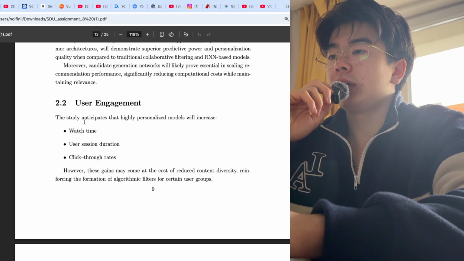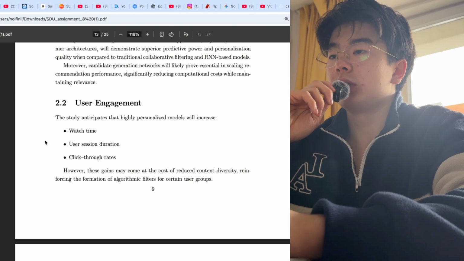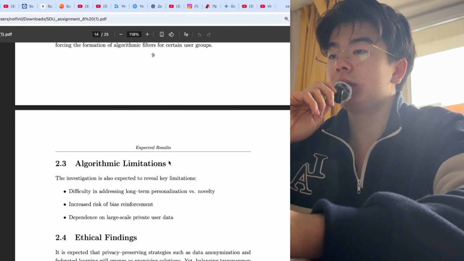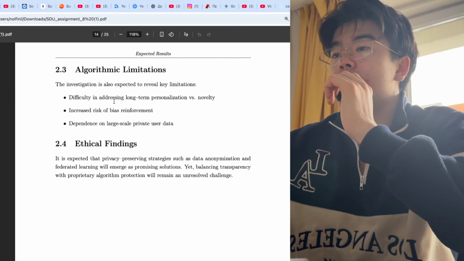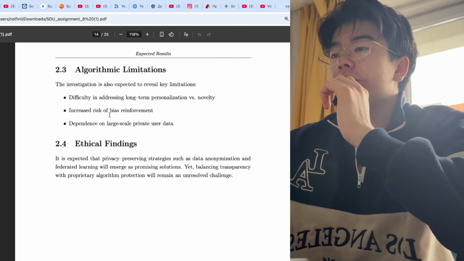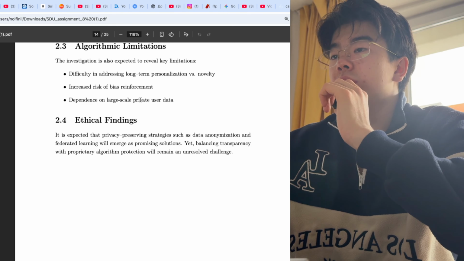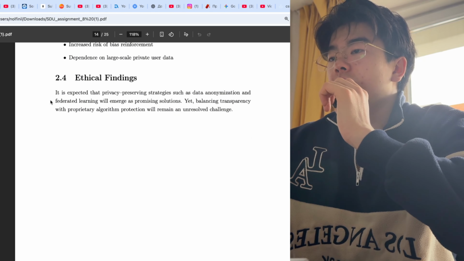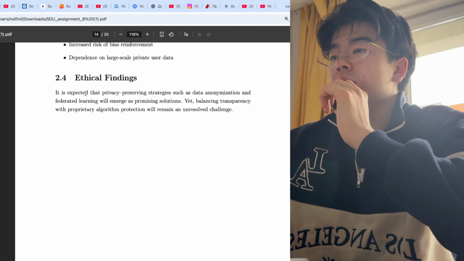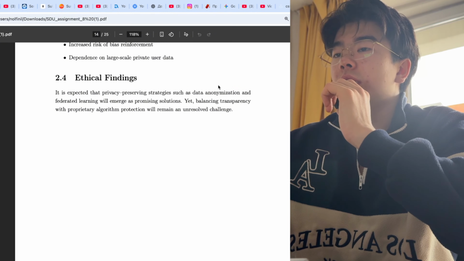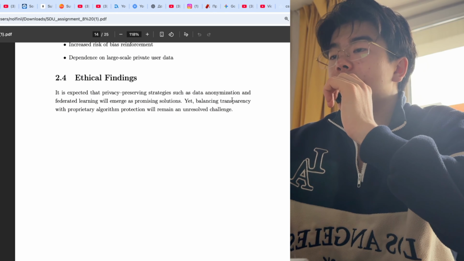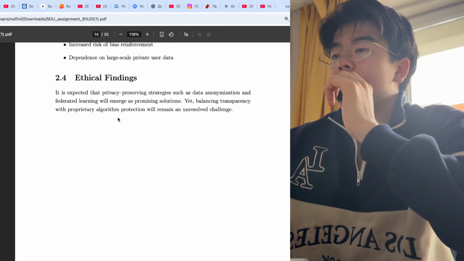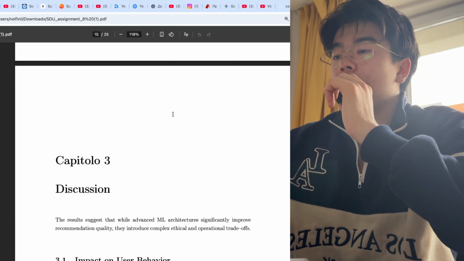Here the study anticipates that highly personalized models will increase watch time, user session duration, and click rate. Algorithmic limitations. In this part we have difficulty in addressing long-term personalization and novelty, increased risk of bias reinforcement, and dependence on large-scale private user data. And in the end, we have ethical findings. It is expected that privacy-preserving strategies such as data anonymization and federated learning will emerge as promising solutions, yet balancing transparency with proprietary algorithm protection will remain an unresolved challenge.